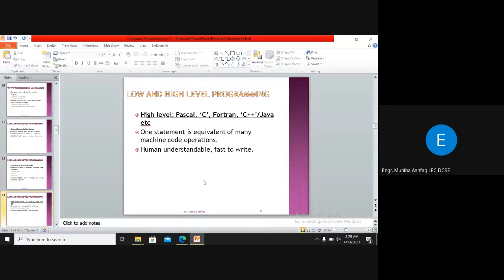For example, if I speak Urdu and the other person speaks Arabic, I cannot directly communicate with that person. There will be some intermediate stage between me and the other person, so that my language may be translated into Arabic and the other person may understand it.